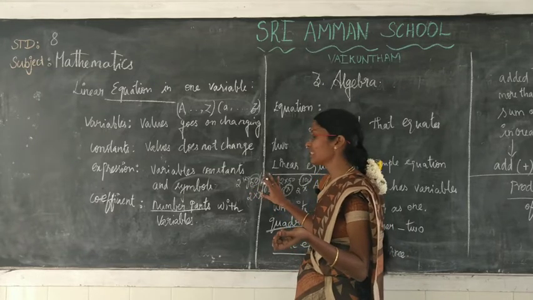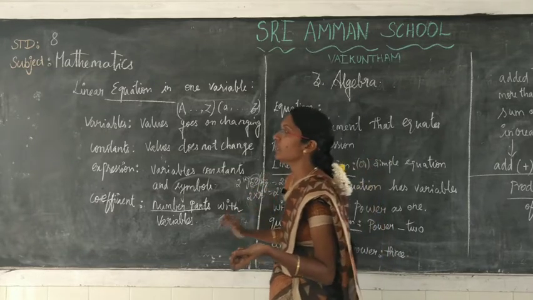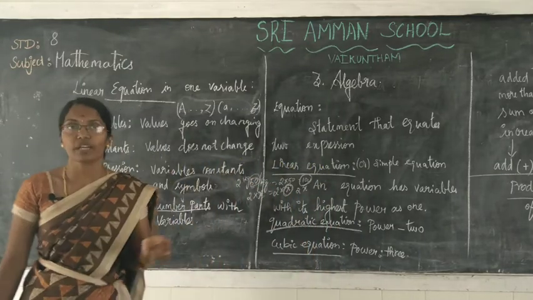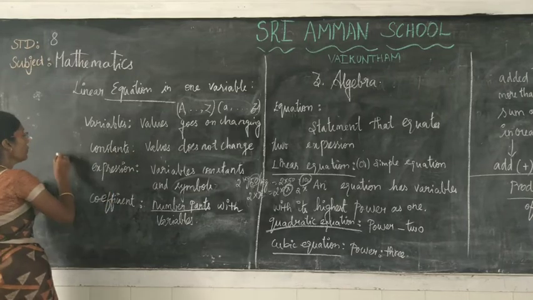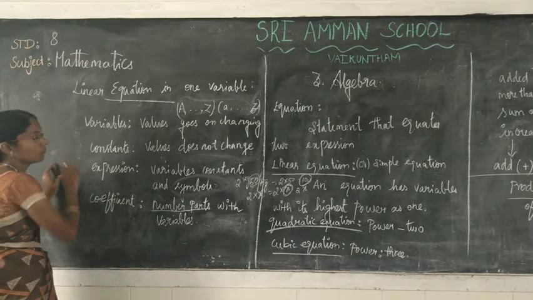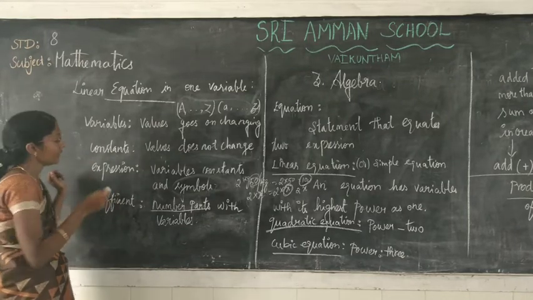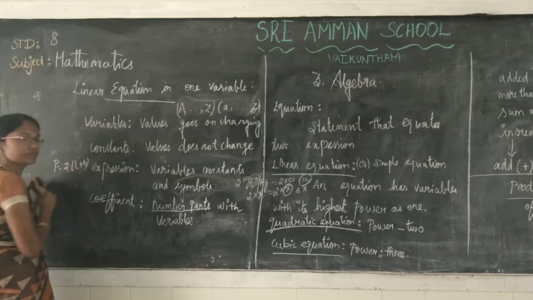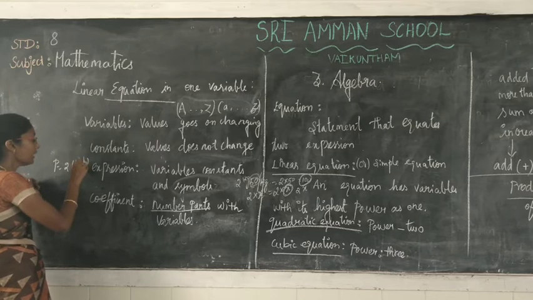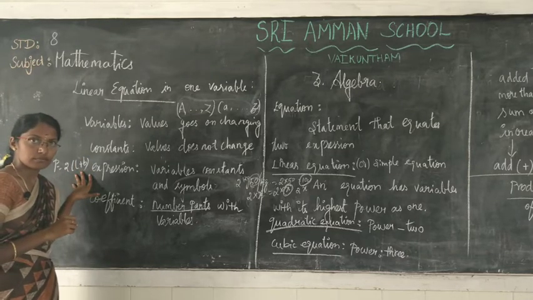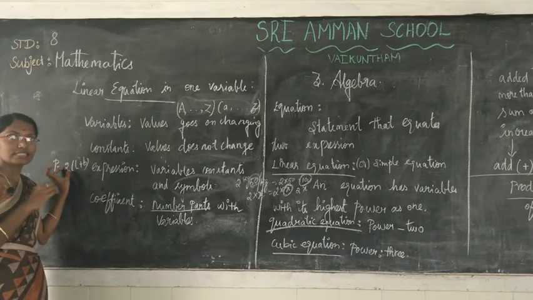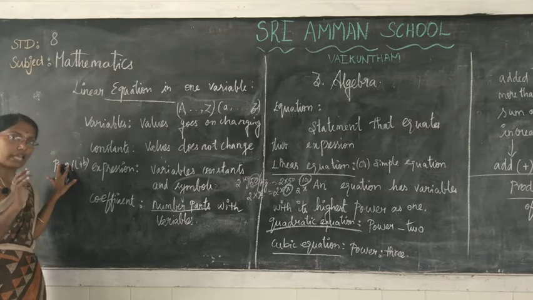This is an example for you. Another example: to find the perimeter of a rectangle. What is the formula for the perimeter of a rectangle? Perimeter is equal to 2 into (L plus B). Which one is constant here? Right, the value 2. It doesn't change; for any rectangle it takes the same value.